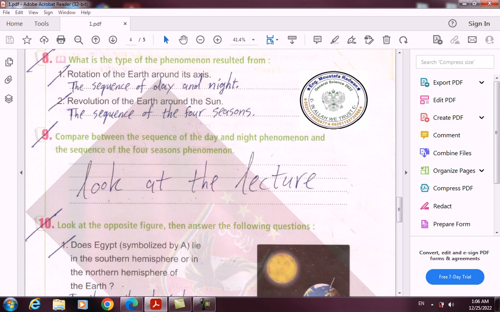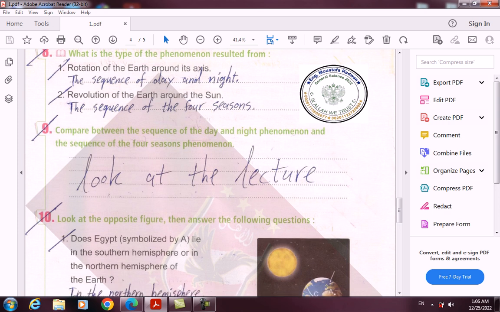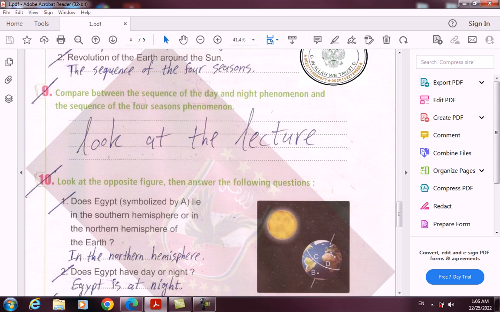8. What's the type of the phenomenon resulted from? 1. Rotation of the Earth around its axis. The sequence of day and night. 2. Revolution of the Earth around the Sun. The sequence of the 4 seasons.